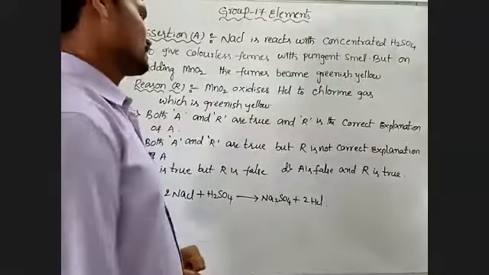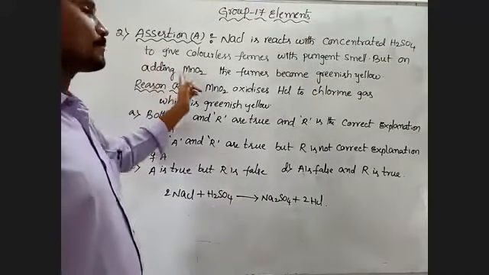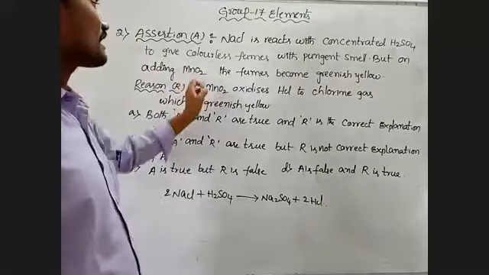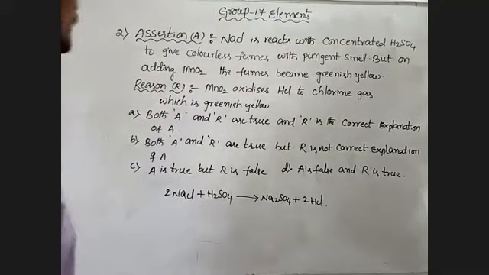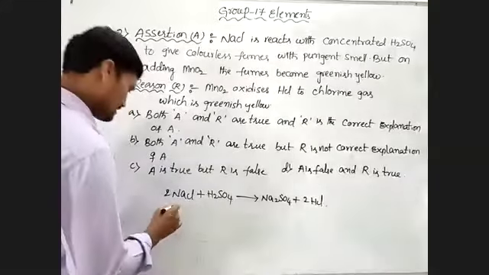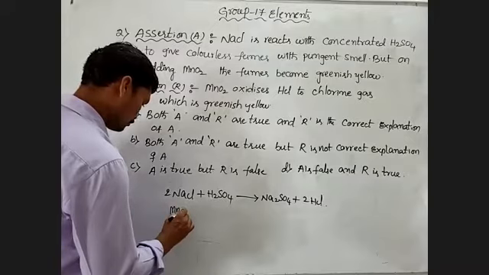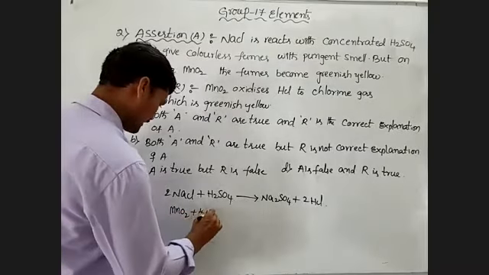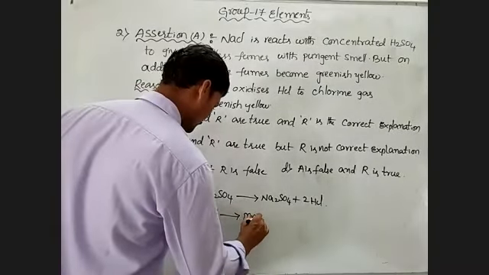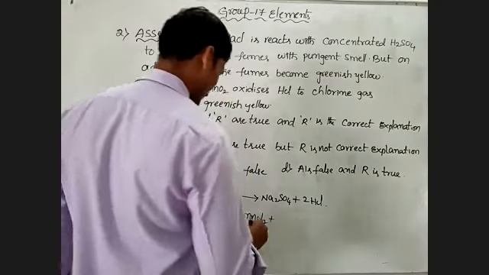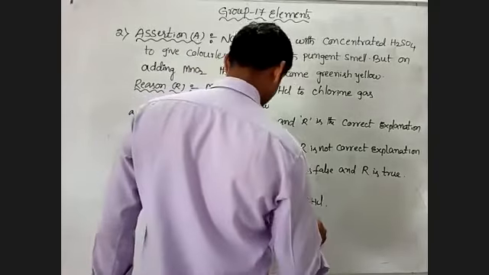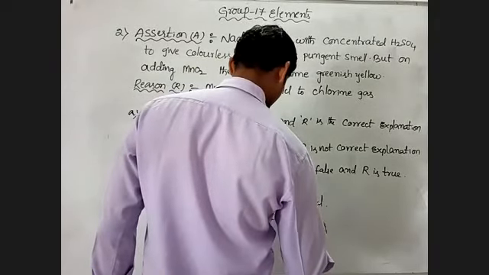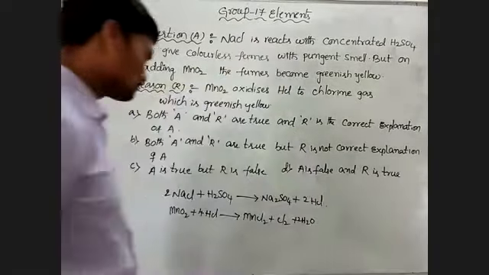So right. But on adding MnO2, that means manganese dioxide, the fumes become greenish yellow. That means when MnO2 combines with HCl, it forms manganese chloride, chlorine gas and H2O.